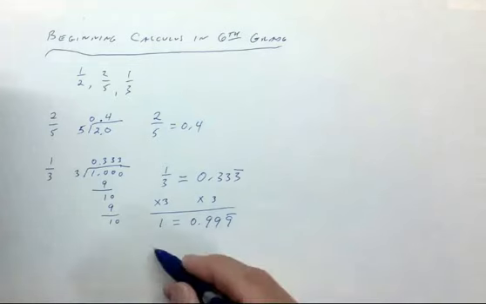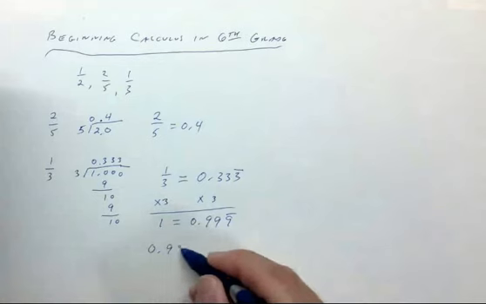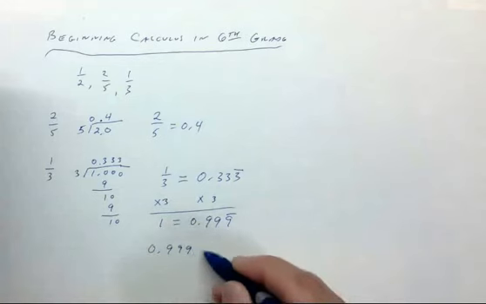It's better to describe this as 0.999 is converging to 1.